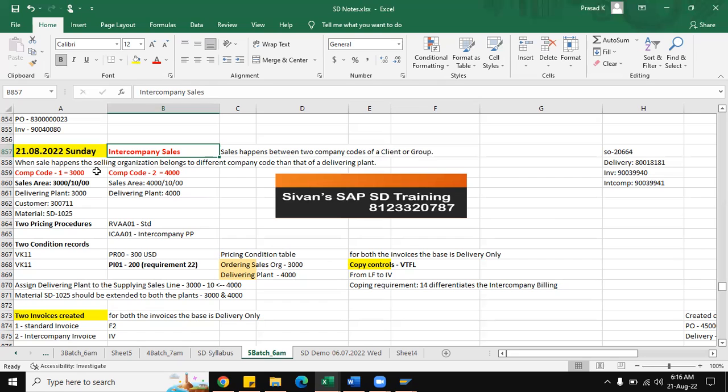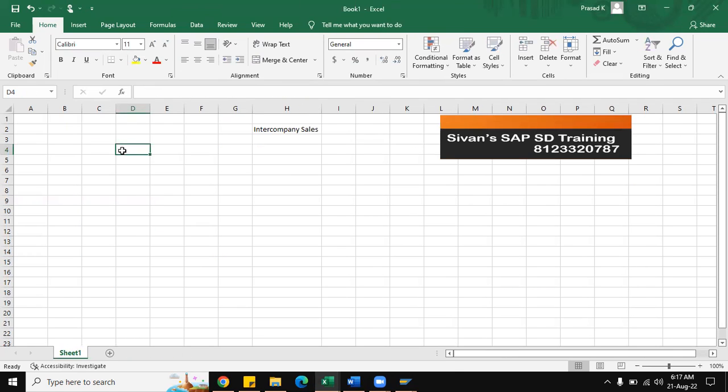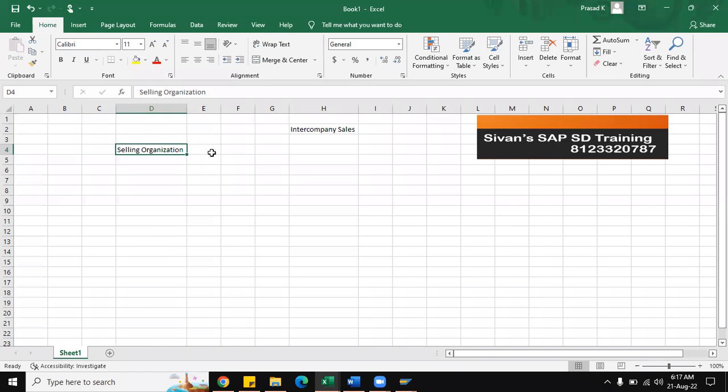So in that scenario, the selling organization is different and the delivering plant is different. That is why we call it sales happening between two company codes of a client, or group. The highest organization element is the company code, and on top of it there is a company code group, which we can call a client. In this scenario, the stocks will not be available at the selling organization. So the selling organization is different, and the delivering plant is different.